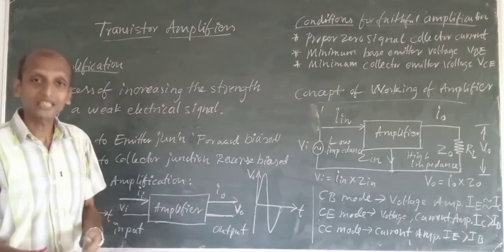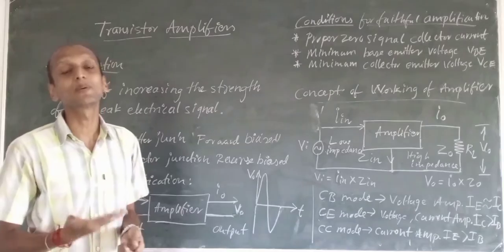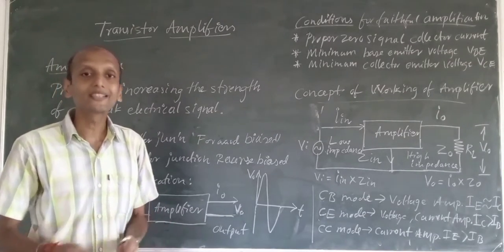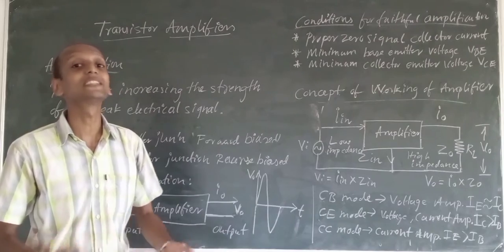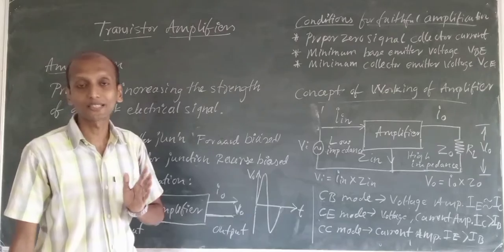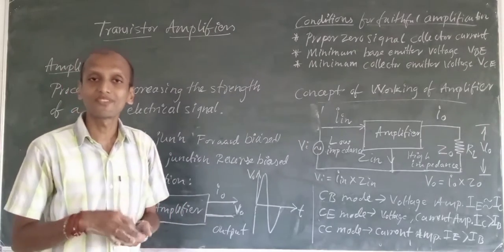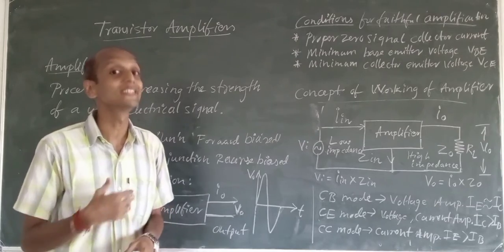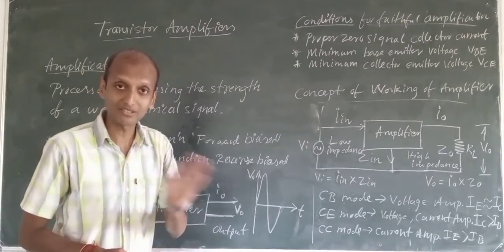Now coming to the definition of a transistor amplifier. Transistor amplifiers are electronic circuits which will increase the strength of a weak signal without changing its frequency. Frequency is not at all altered.